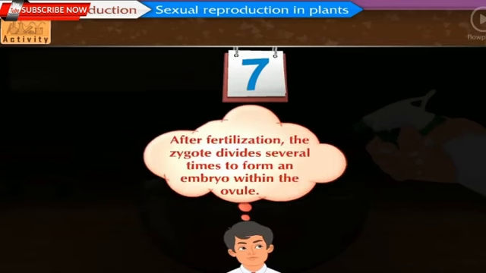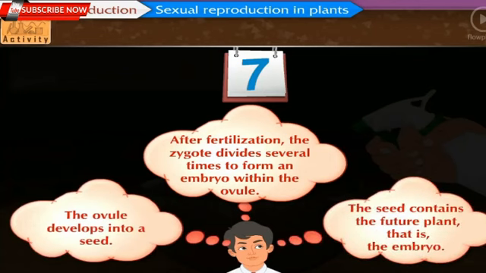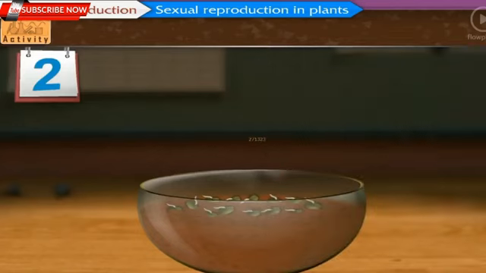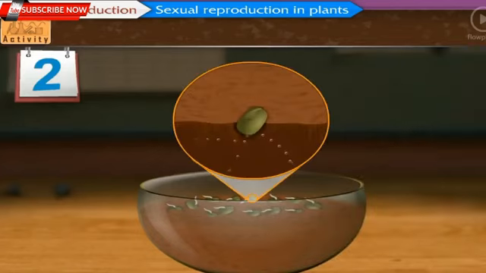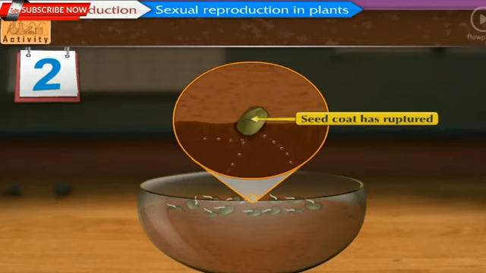After fertilization, the zygote divides several times to form an embryo within the ovule. The ovule develops into a seed. The seed contains the future plant, that is the embryo. When the sowed seeds are observed on the second day, we see that the seeds have absorbed water and have become turgid, which marks the beginning of the process of germination. Due to the pressure created, the outer seed coat has also ruptured.